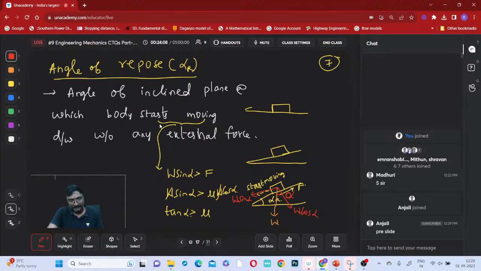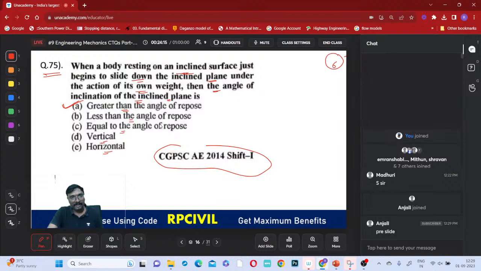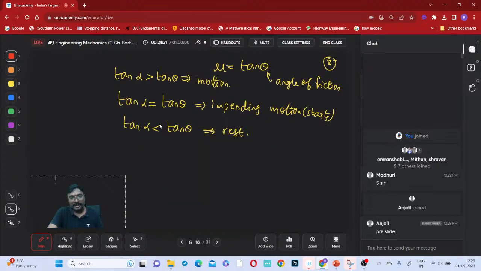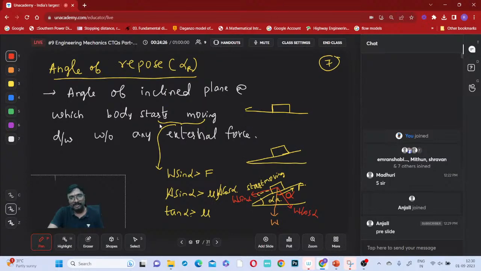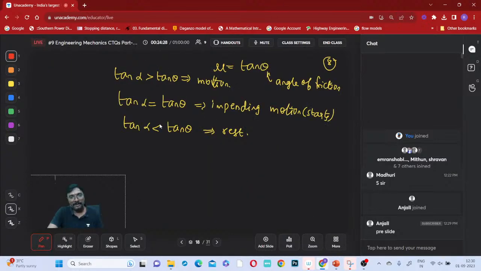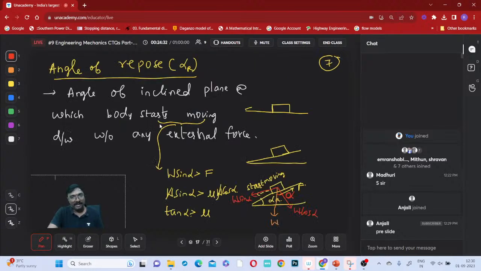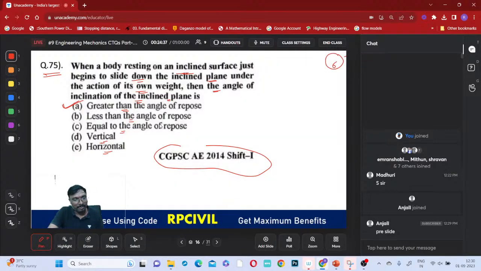Yeah, Anjali. Motion will occur, right? Whenever there is a motion, is it equal to the angle of repose, lesser than the angle of repose, or which one? Impending motion means it starts, right? That is, it starts. Which one is correct now? Tell me. That is the angle of repose, we know, right? So when that angle is more than the angle of repose only, that motion gets started, na? So got it now?